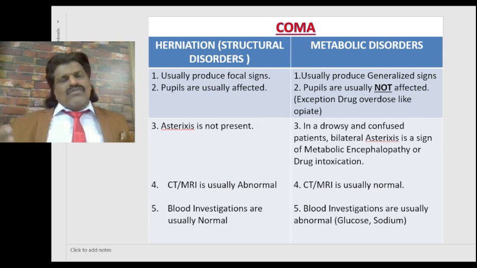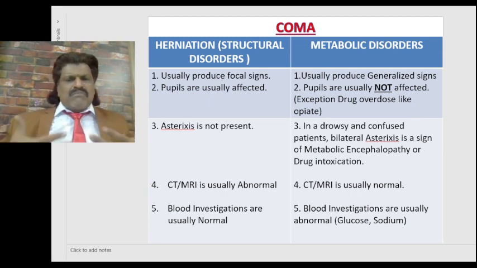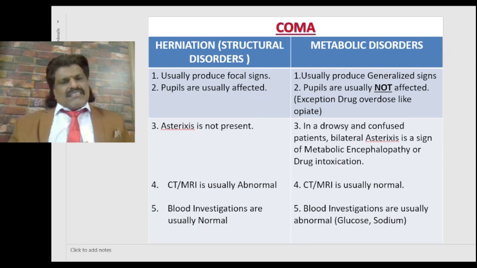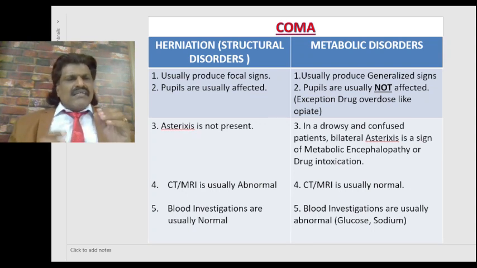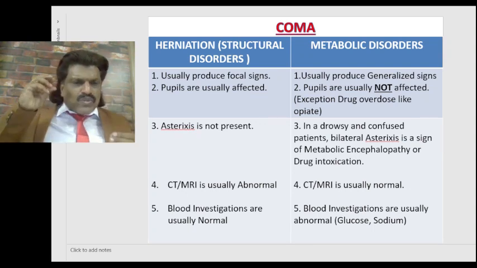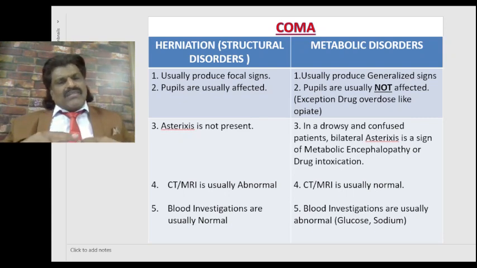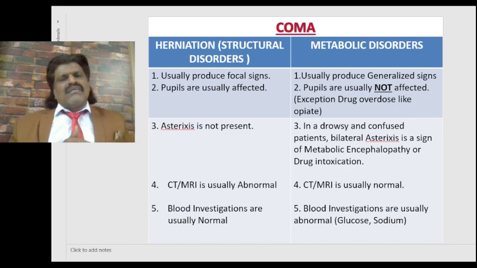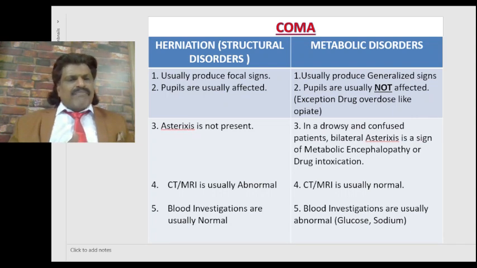But if it's a metabolic disorder like hypoglycemia or hyponatremia, usually they are generalized signs. And as I said, if it is herniation or structural, it usually affects the parasympathetic fibers of the third nerve and results in pupillary abnormalities. Whereas in metabolic disorders, usually pupils are not affected. Exceptions are drug overdose like opiates. And third, asterixis is not present.